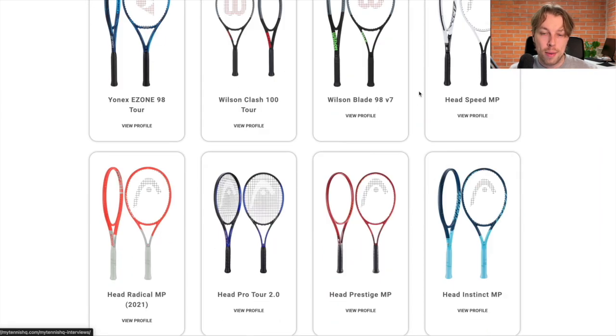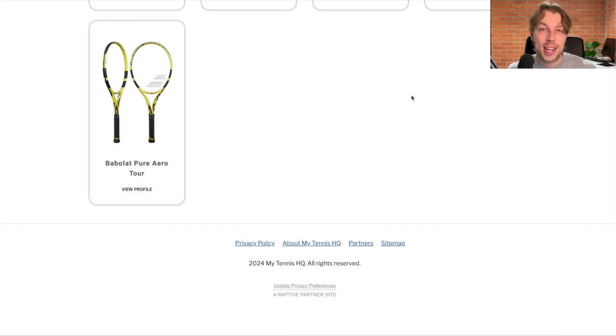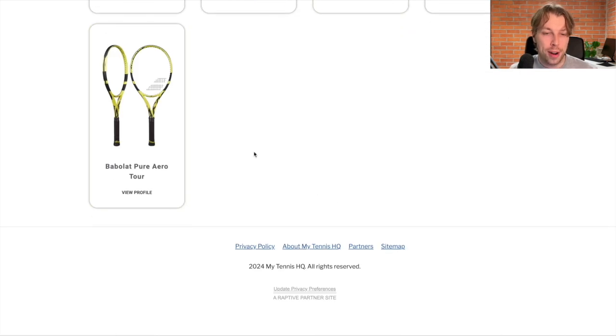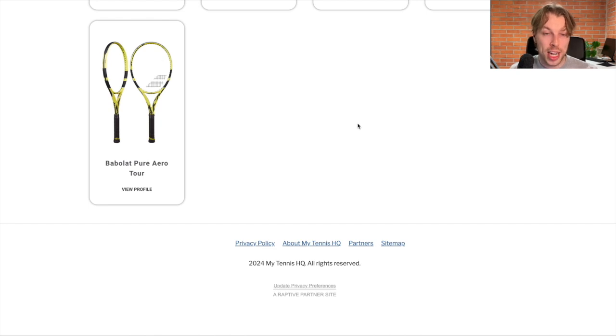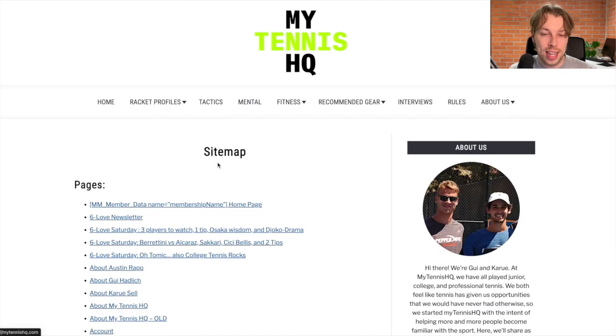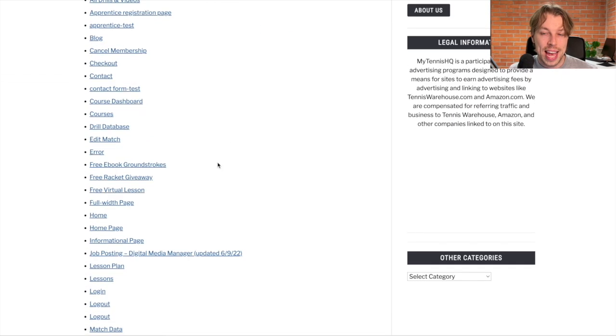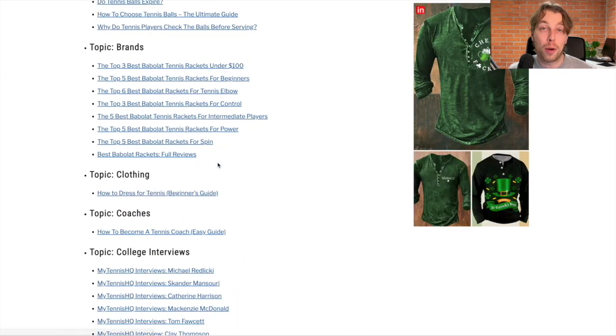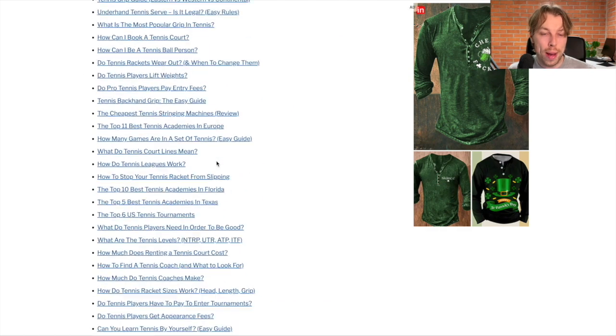And somewhere usually you have this kind of a sitemap or blog archives page where you can see all the blog posts in one page. And here we, for example, have one. If we scroll down a bit further in this My Tennis HQ website, here it says sitemap. If we click this open, we can see every single page and blog post that lives on this website.